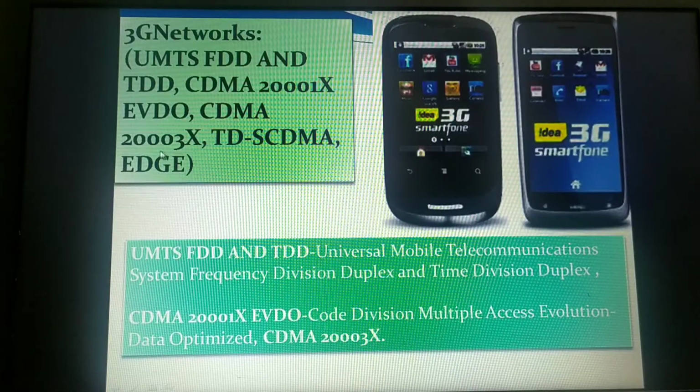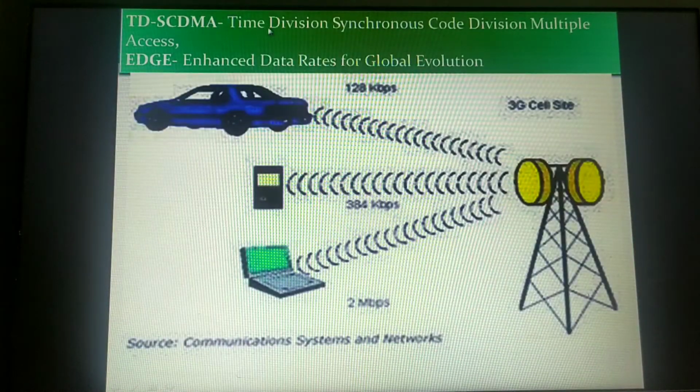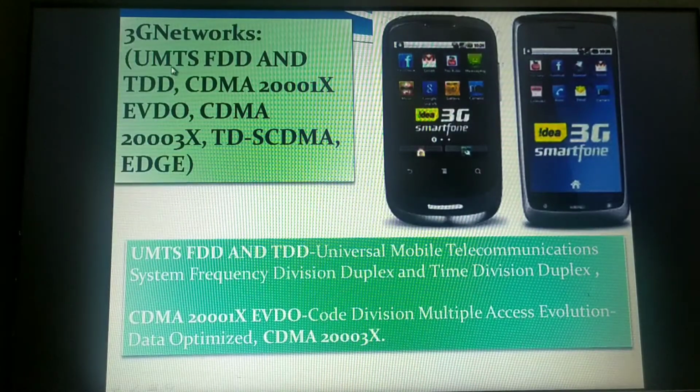And again, CDMA 2003X had come into existence. Again, TD-SCDMA, that is time division synchronous code division multiple access, and then EDGE, enhanced data rates for global evolution. All these different kinds of networks have come into existence in the 3G.